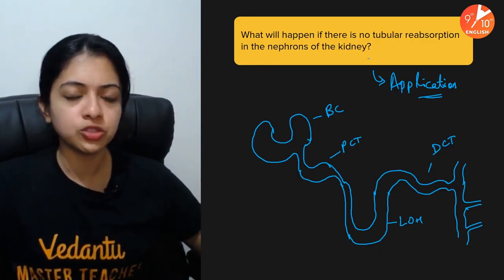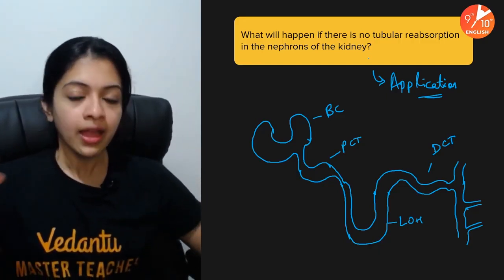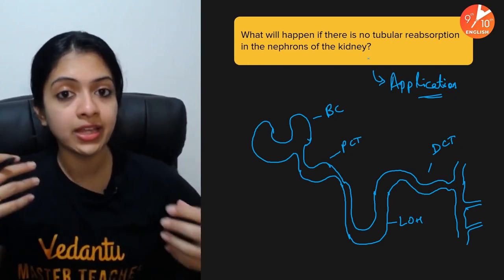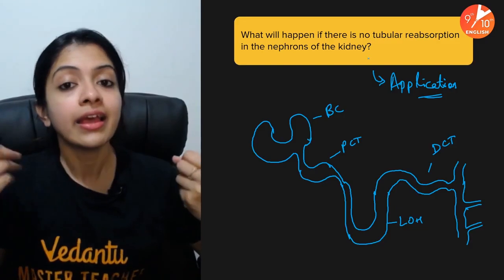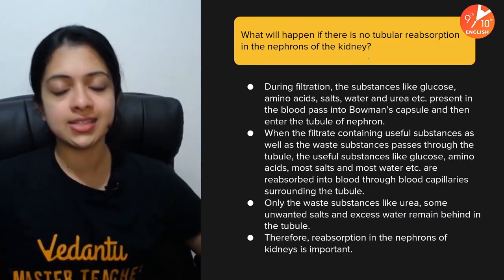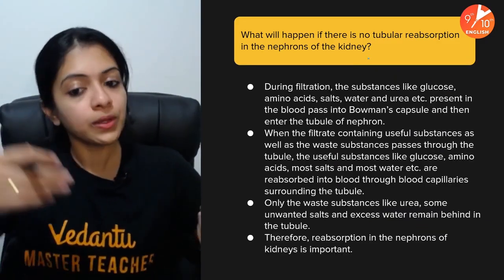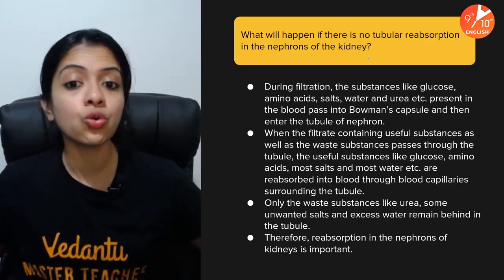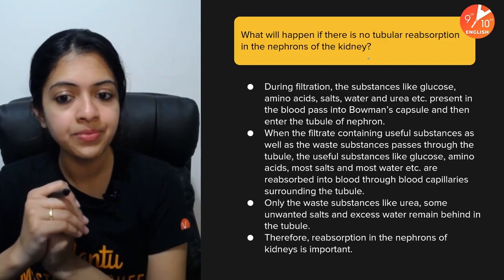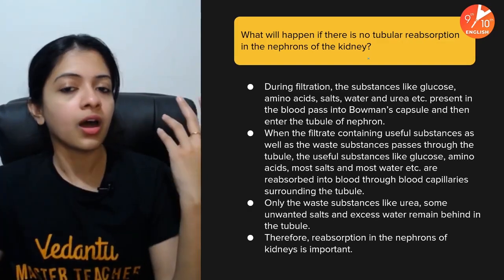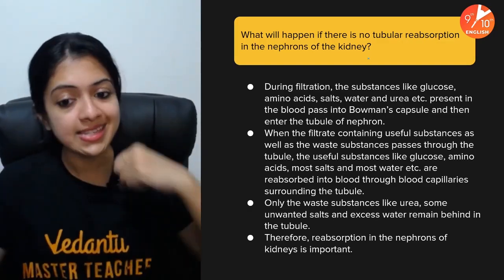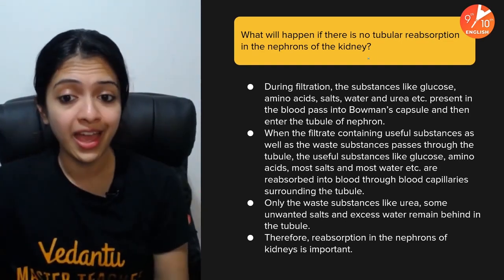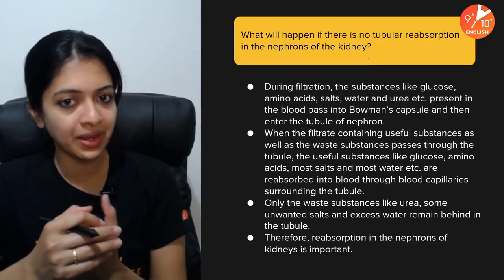step, tubular reabsorption, is basically a step where the blood capillaries surrounding the nephrons are trying to reabsorb anything useful like amino acids, glucose, and anything else which the body requires at that point of time. So if there is no tubular reabsorption happening, a lot of useful substances could get eliminated through urine every single time, and our body can't afford to do that, right?